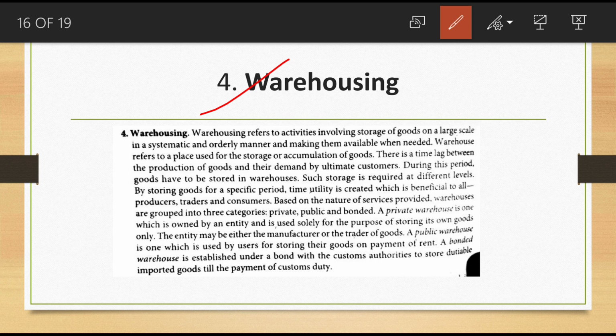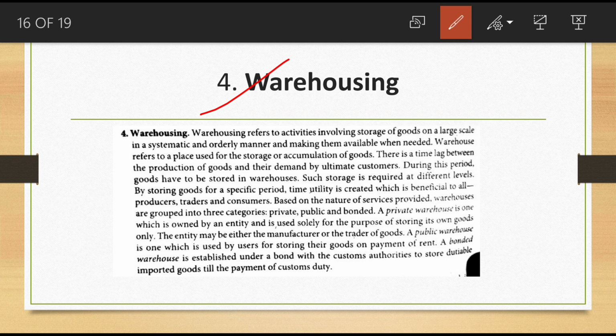Then there is a time lag between the production of goods and the demand of ultimate consumers. During this period, the goods have to be stored in a warehouse. Such storage is required at different levels. By storing goods for a specific period of time, utility is created which is beneficial to all producers, traders, and consumers. Based on the nature of the service provided, warehouses are grouped into three categories: private, public, and bonded warehouses.